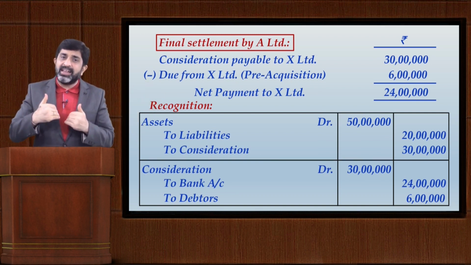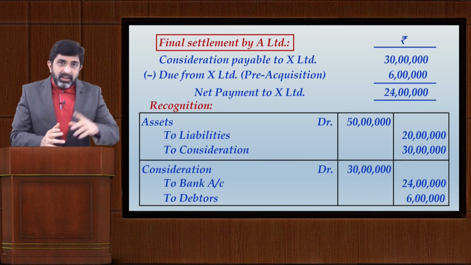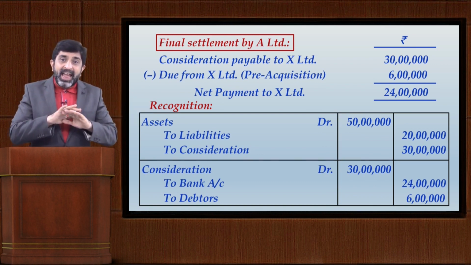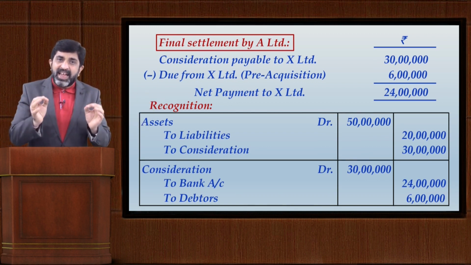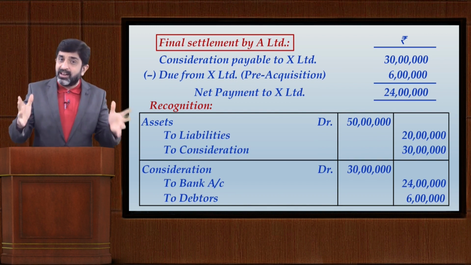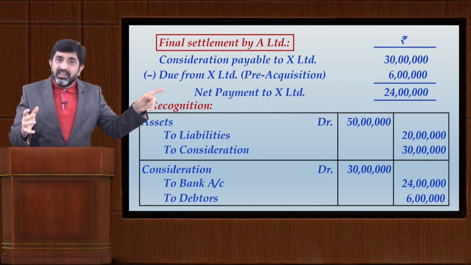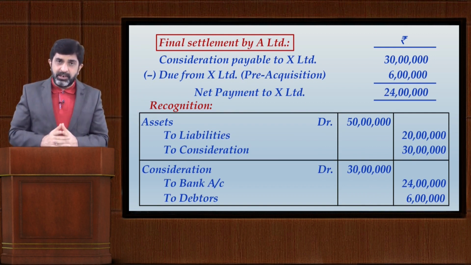Now, B Limited has not made any recognition of this because from the viewpoint of B Limited, it is as good as a contingent asset, and a contingent asset would not be recognized. But it is still expecting to recover 20 lakhs from A Limited.